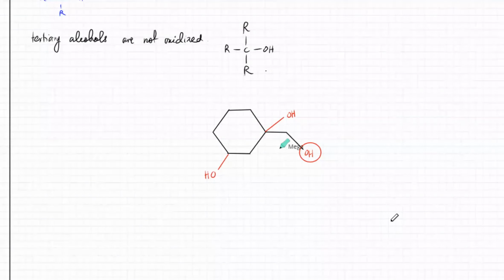On this carbon atom there's only one carbon chain, so this one is primary. What is the other one, this one over here? So this is also primary.